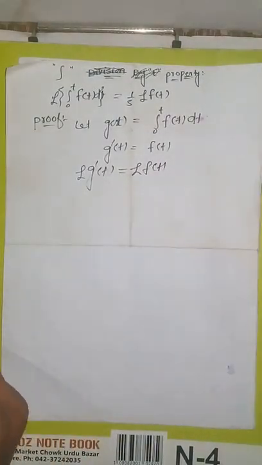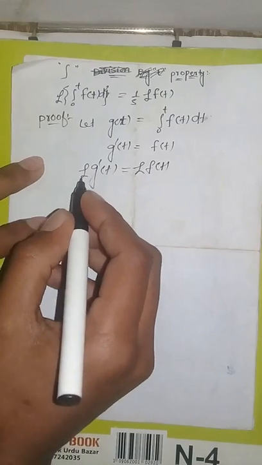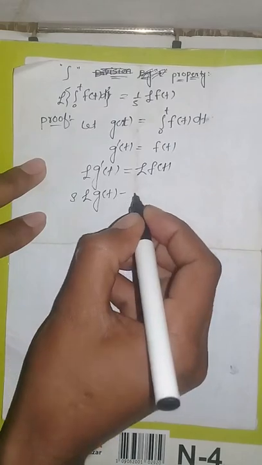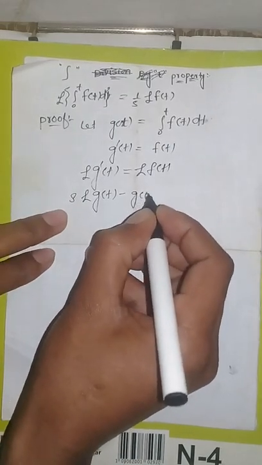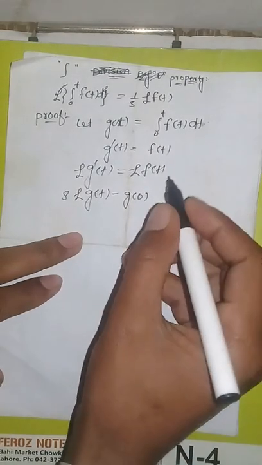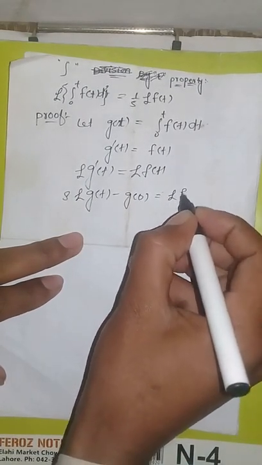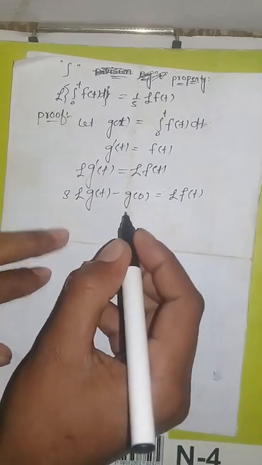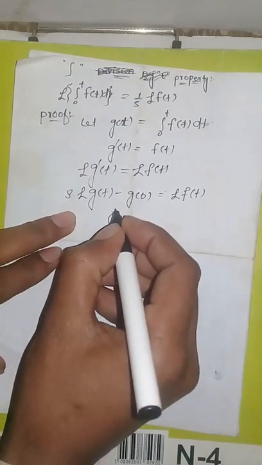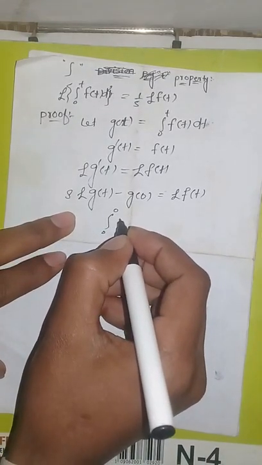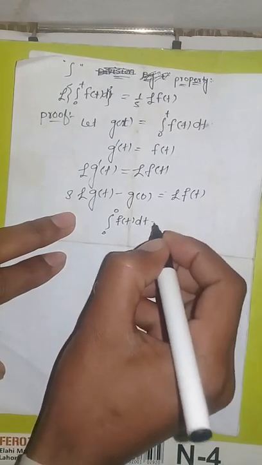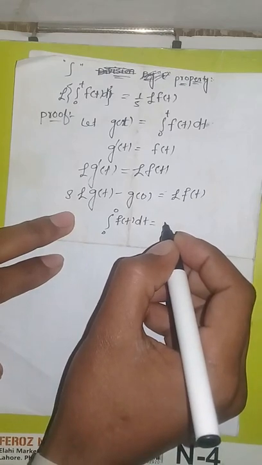So what is the Laplace of g dash of t? It is equal to s times the Laplace transform of g of t minus g of 0. This property we also proved in the previous lecture, which is equal to the Laplace transform of f of t. Now what is g of 0? G of 0 is equal to integration from 0 to 0 of f of t dt, so it becomes equal to 0.